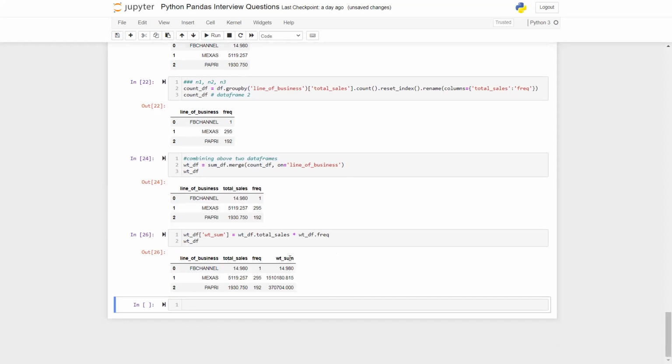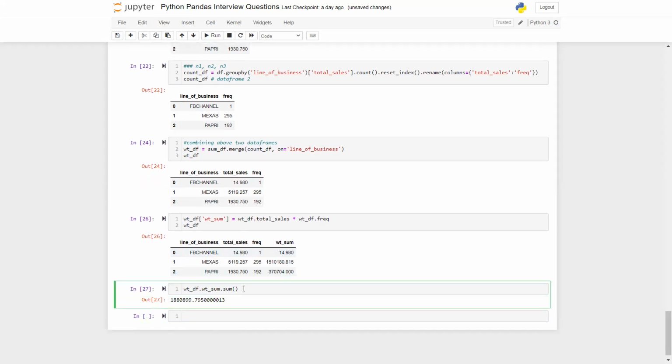Now, what is my next step? All I have to do is sum up all the elements of weighted sum and all the elements of frequency, and then divide the total weighted sum by the total frequency. So to do that, it's very simple. Again, you can do it in the same line, dot group by. I'm going to sum them up, right? So, now the question is, do you want to separately sum them up? Up to you. Okay, so it's going to be very easy. I don't need any levels. I'm going to directly sum them up. Dot sum. See, that's my total sum. Divide by frequency sum, right?